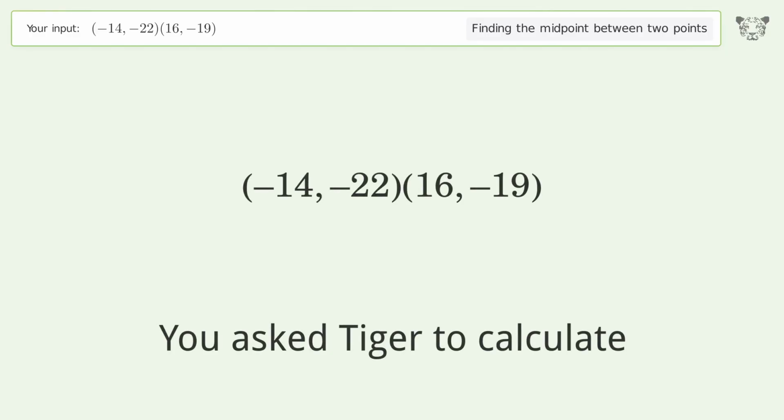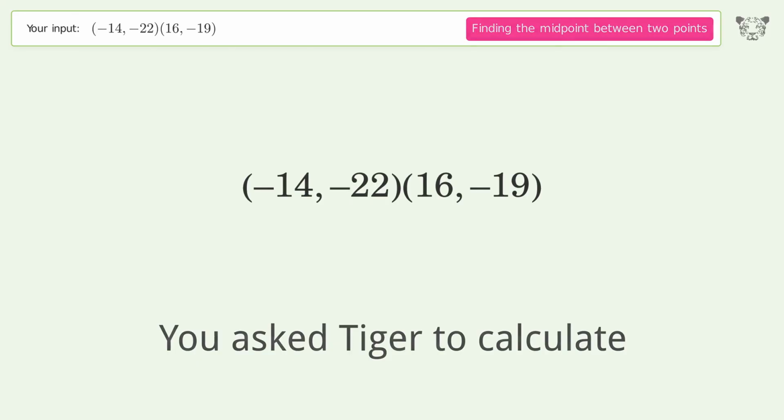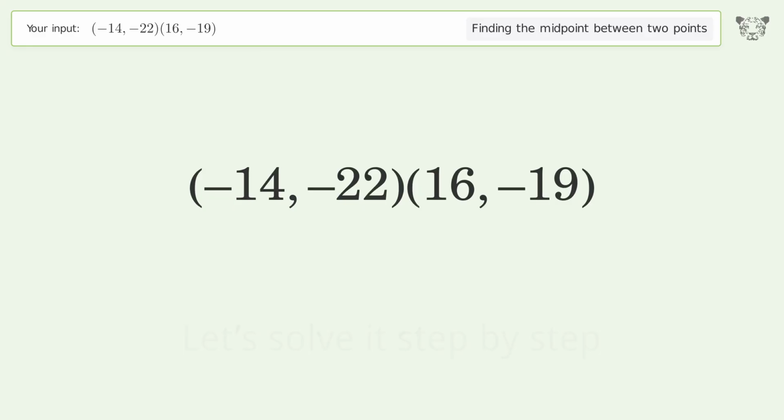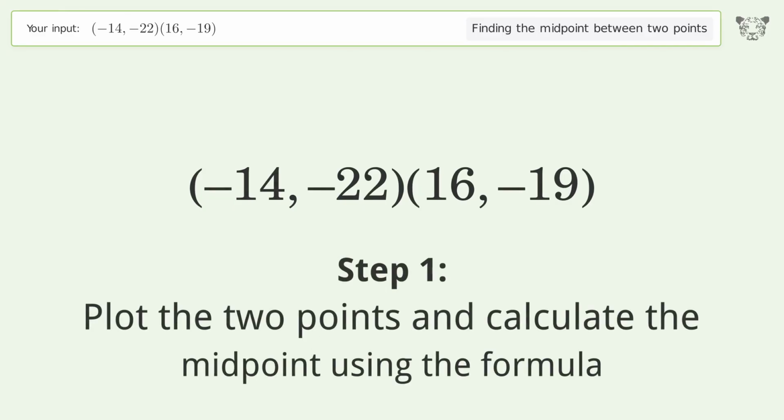You ask Tiger to calculate. This deals with finding the midpoint between 2 points. The midpoint between the 2 points is 1, -20.5. Let's solve it step by step. Plot the 2 points and calculate the midpoint using the formula.